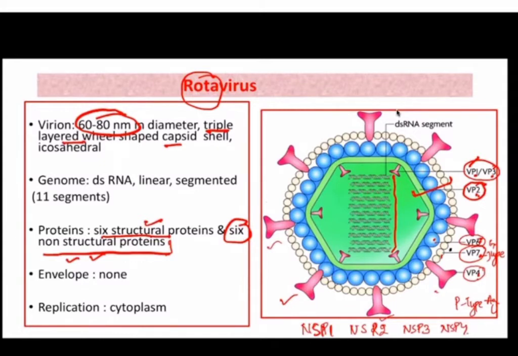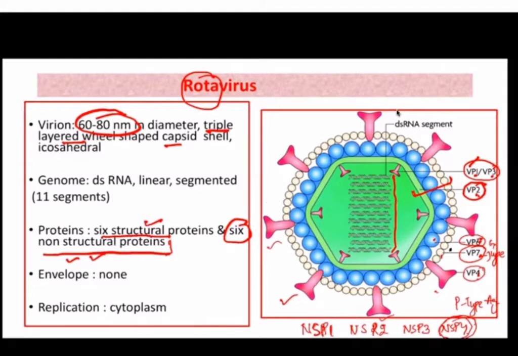So out of these 6 non-structural proteins, we are mainly interested in NSP4 because this non-structural protein NSP4 is mainly an enterotoxin. Okay. Non-structural proteins are those proteins which are not present during assembly of the virus, but these proteins are coded by the viral genome. So genes are present in the viral genome for these particular proteins, and when the virus infects the cell, then only these proteins will be expressed.